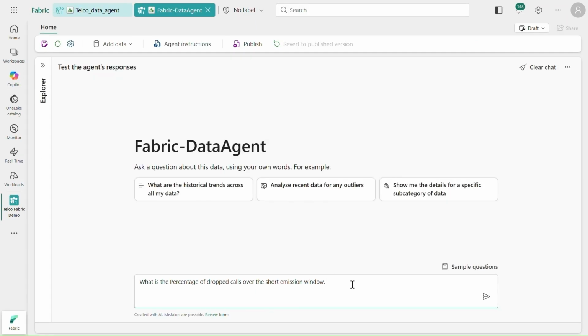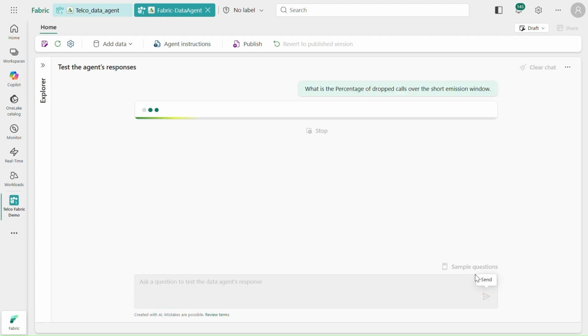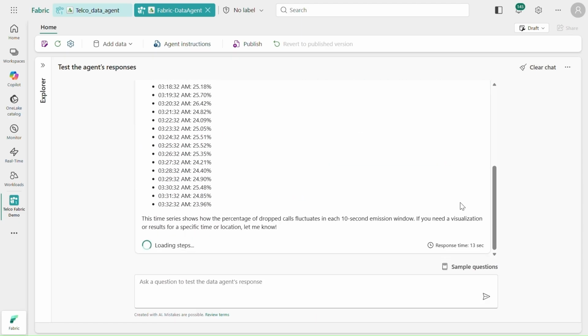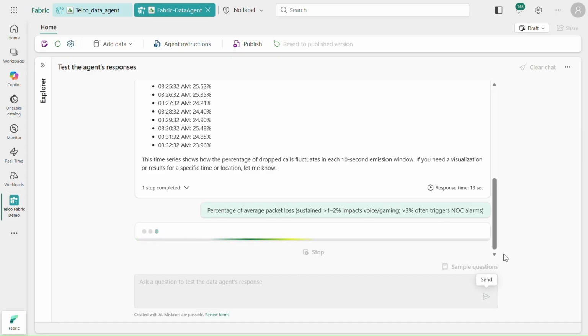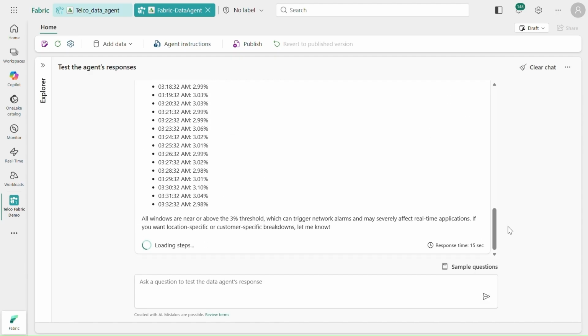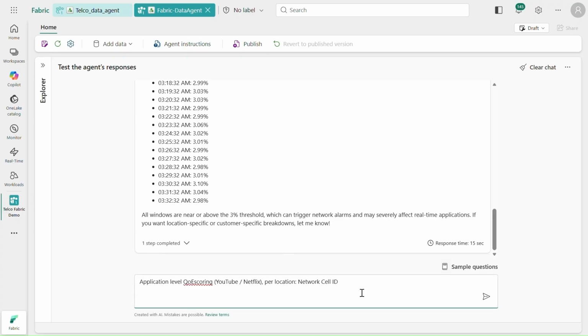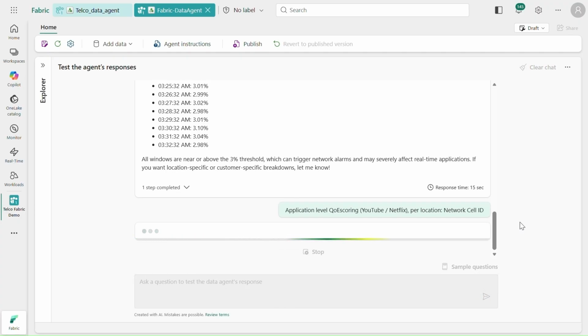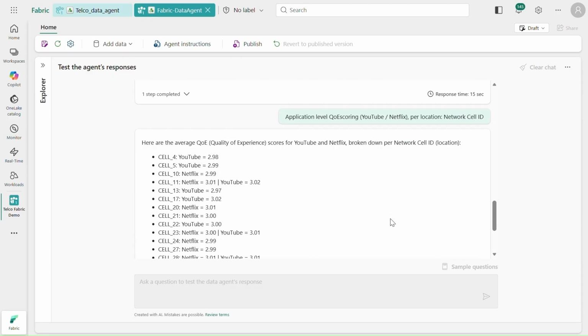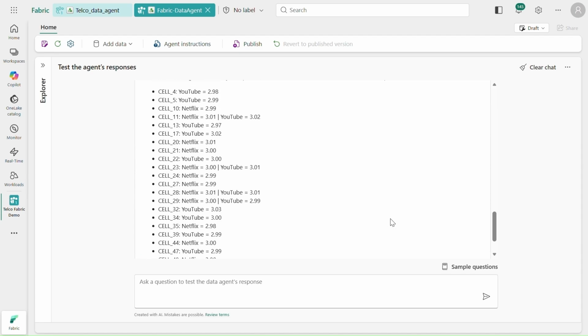The team can now ask high-value questions like, what is the percentage of dropped calls over the short emission window? And percentage of average packet loss sustained greater than 2% impacts voice, or gaming greater than 3% often triggers NOC alarms. And what is the application level QoE scoring YouTube or Netflix per location network cell ID? The data agent answers these questions instantly by reasoning over the unified ontology.